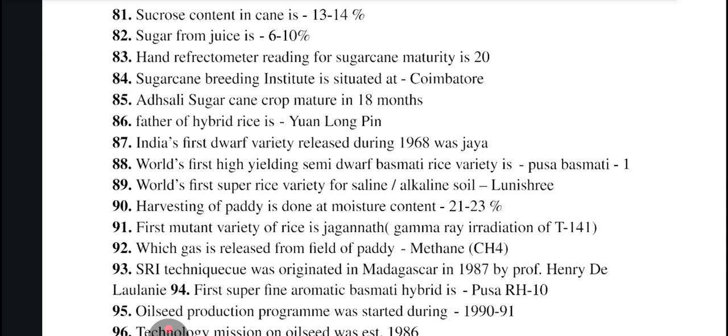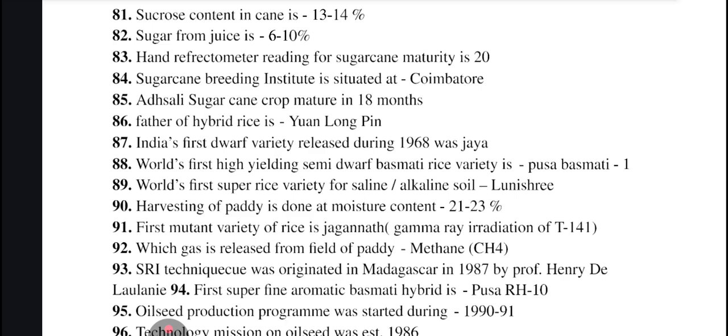India's first dwarf variety released during 1968 was Jaya. World's first high-yielding semi-dwarf basmati rice variety is Pusa Basmati 1. World's first super rice variety for saline alkaline soil is Luni Shri. These varieties will create confusion, like Jayaratna and Luni Shri, so you should have a clear-cut differentiation of what purpose they were developed for.